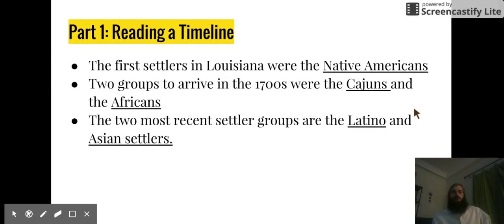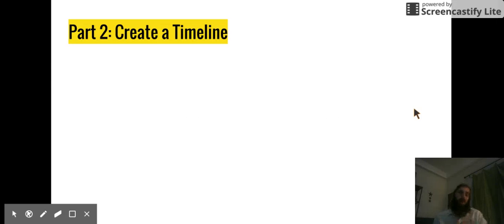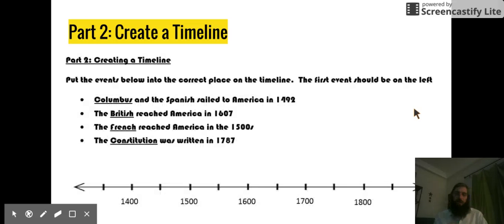Great. I think that we're getting pretty good with timelines. I think we're ready to create a timeline. So on your worksheet, you're given a list of events. They're out of order though, so you have to put them in order in the correct spot on the timeline. Now, I'm going to help you out for the first one, only the first one. The first one does happen to be first. It's the earliest date. The lowest number is the earliest date. Columbus and the Spanish sailed to America in 1492.